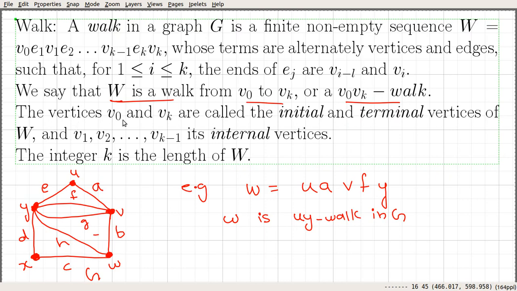And here this V0 and Vk are called the initial and terminal vertices.